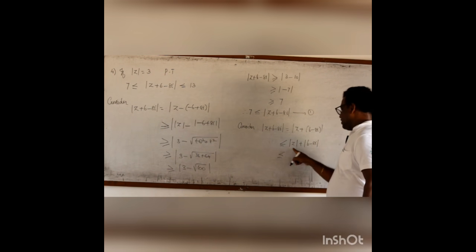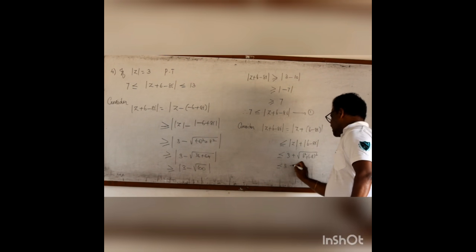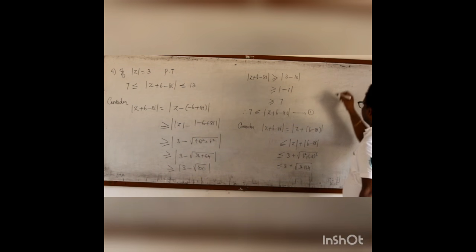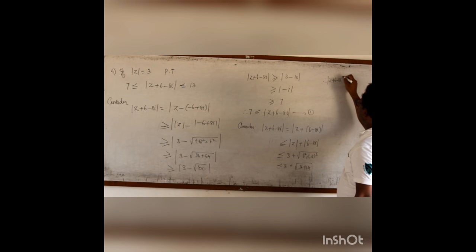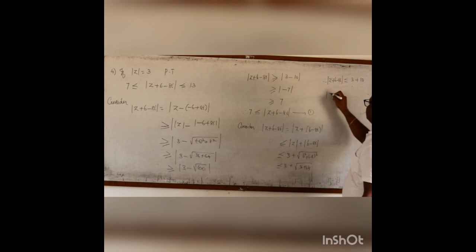It is less than or equal to modulus of z is 3 and this one is root of 6 square plus minus 8 the whole square. We know this is same, 36 plus 64. Therefore, modulus of z plus 6 minus 8i is less than or equal to 3 plus root 100. Root 100 is 10. That is, modulus of z plus 6 minus 8i is less than or equal to 13.